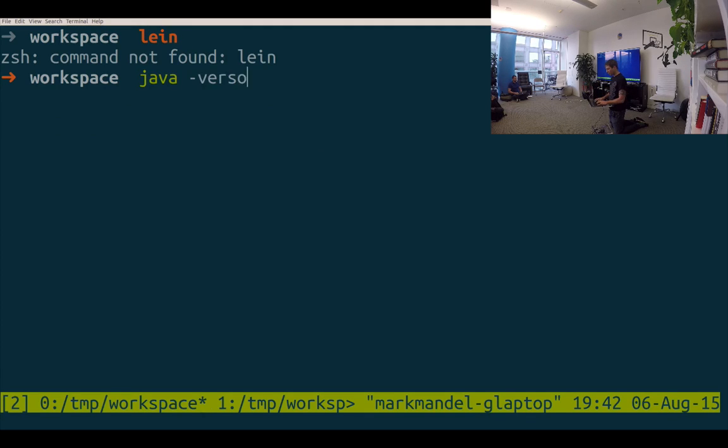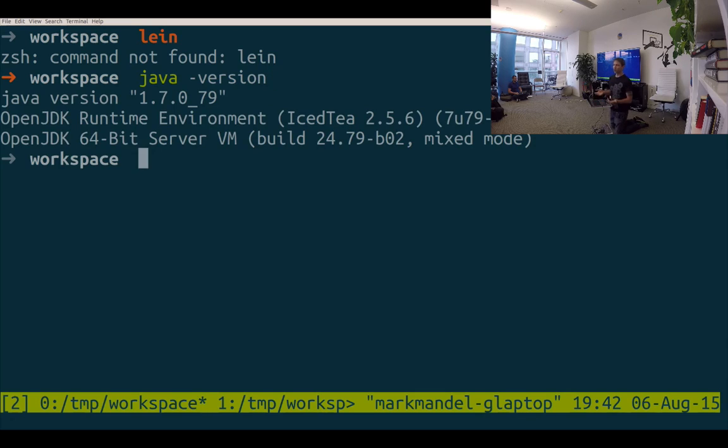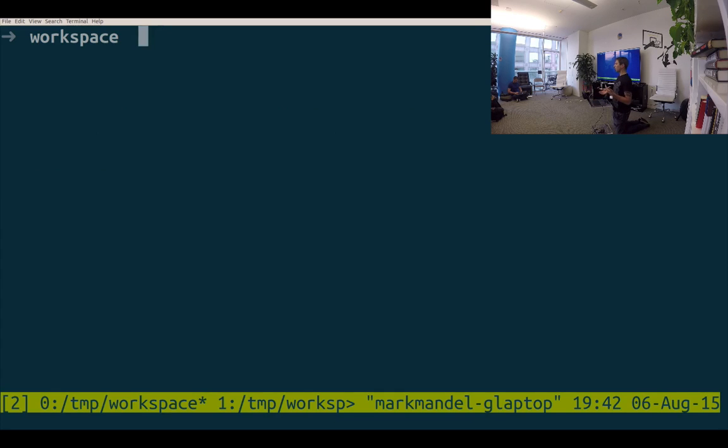If I look at my Java version, I'm running Java 1.7 because reasons. So what I want is to be able to work with Java 8, and I want my Clojure tools installed. Now, the nice thing I have set up here is, generally enough, I have a container with those things set up on it.